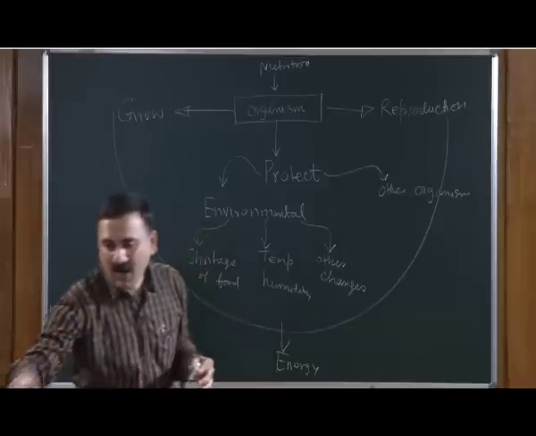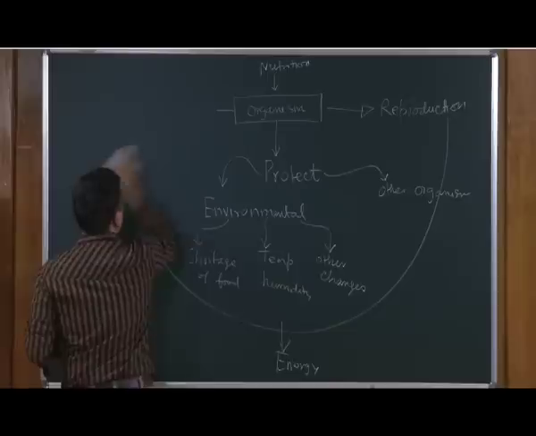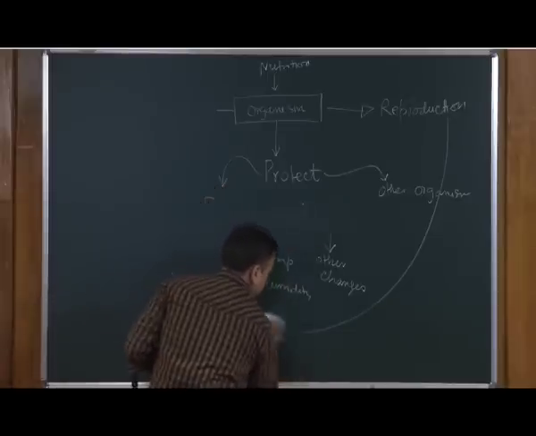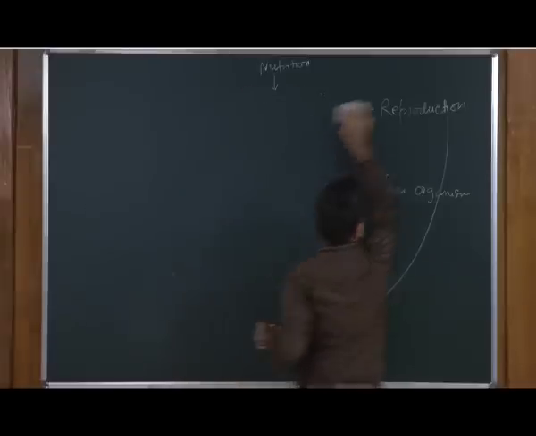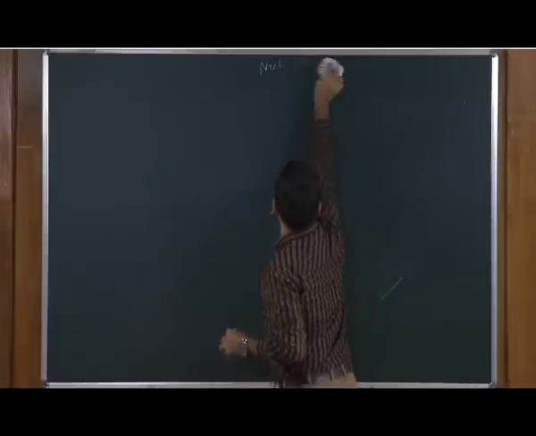So, let us see how the different organisms actually acquire the nutrition from the environment or from the system. What are the different types of organisms you can think of? There are different types of organisms.